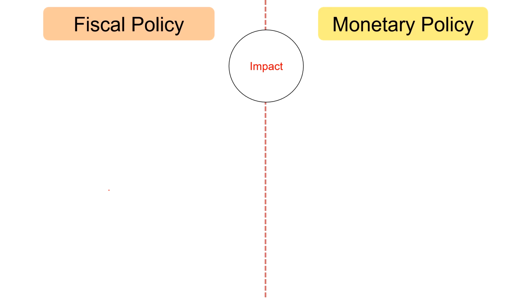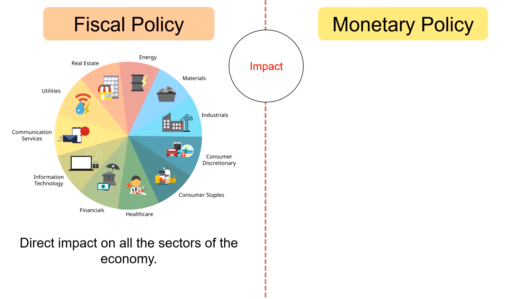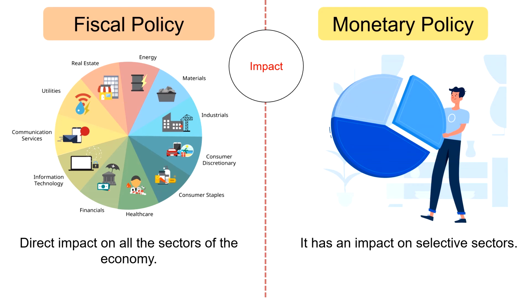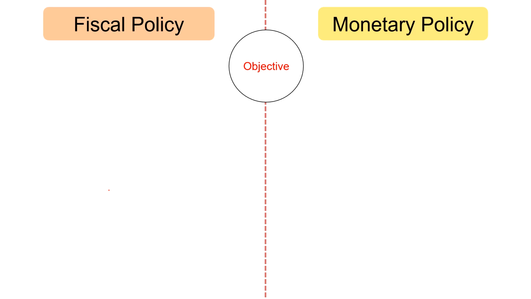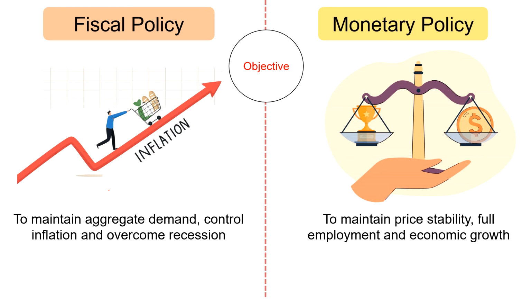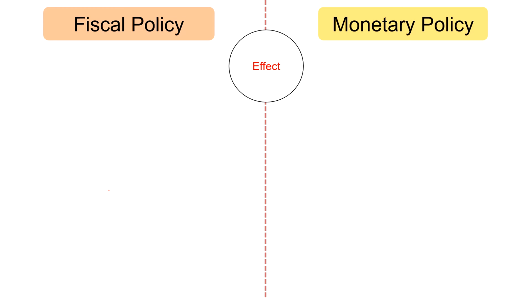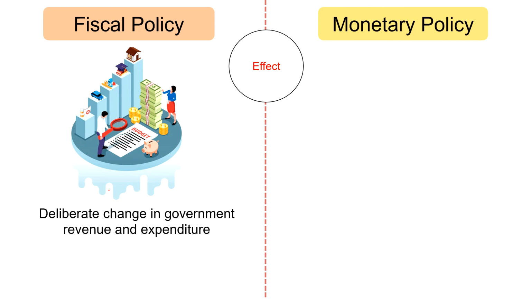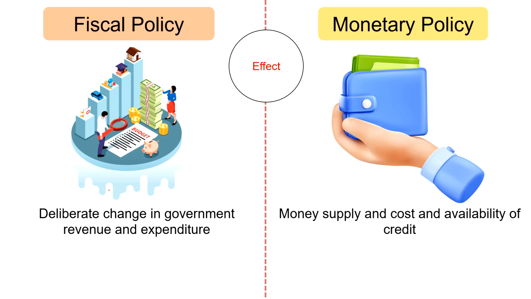Next, impact. Fiscal policy has a direct impact on all sectors of the economy. In contrast, monetary policy has an impact on selective sectors of the economy. Objective. The objective of fiscal policy is to maintain aggregate demand, control inflation, and overcome recession. In contrast, the objective of monetary policy is to maintain price stability, full employment, and economic growth. Next, effect. Fiscal policy causes a deliberate change in the government revenue and expenditure to influence the price level and quantum of national output. Conversely, monetary policy regulates the money supply and cost and availability of credit.